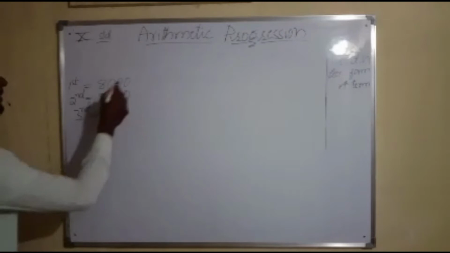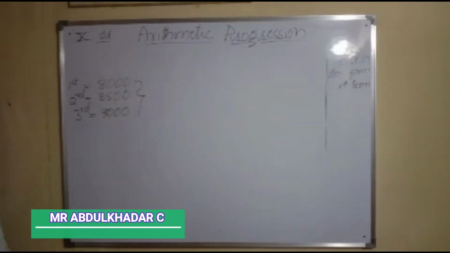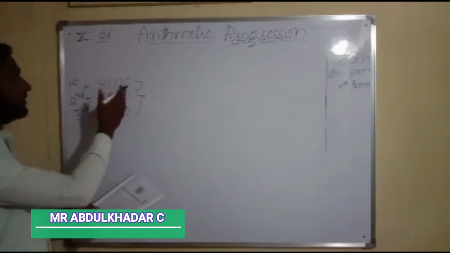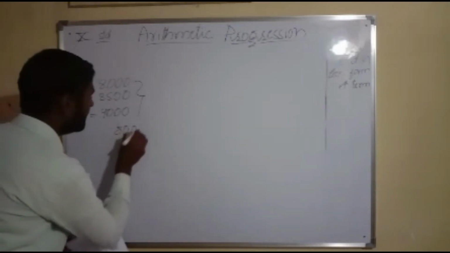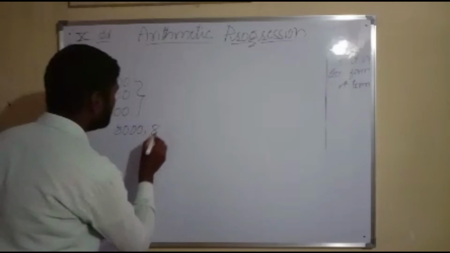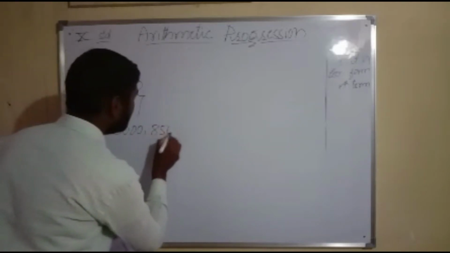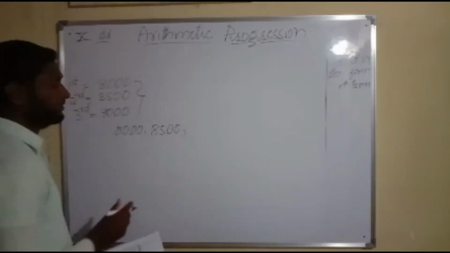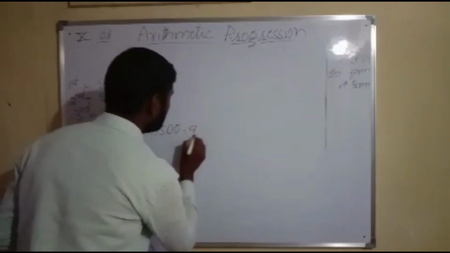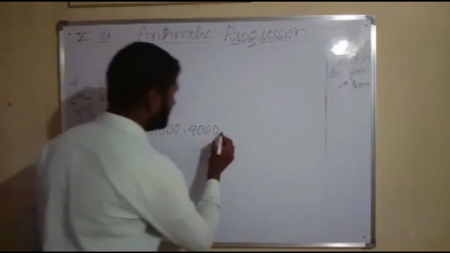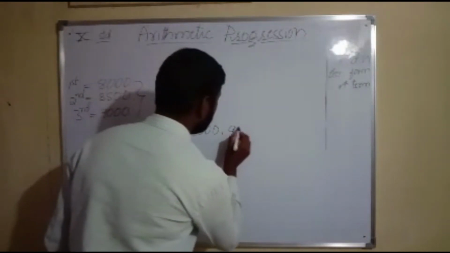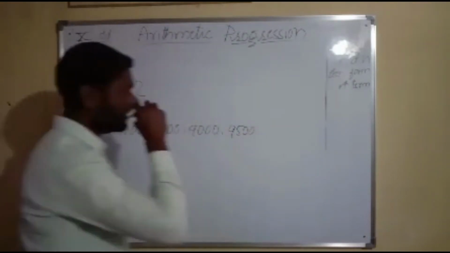If you look at these numbers, this list of numbers, for example, I write in a row: 8,000 in the first year, 8,500 in the second year, and in the third year she is going to get 9,000 rupees. In the fourth year she is going to get 9,500 rupees.